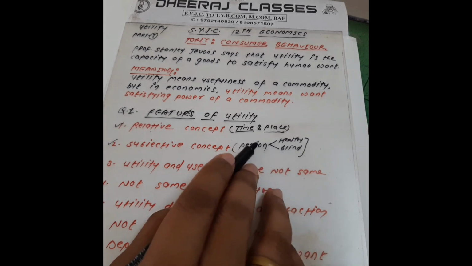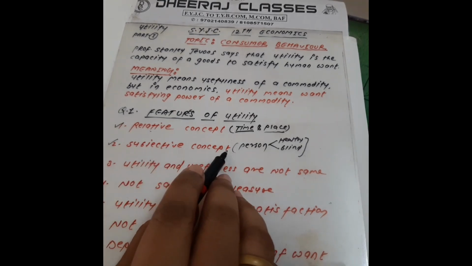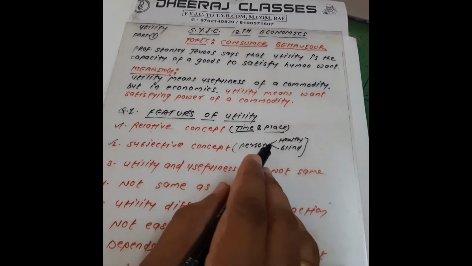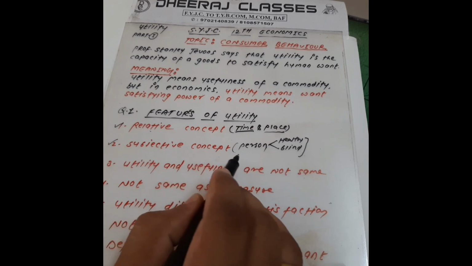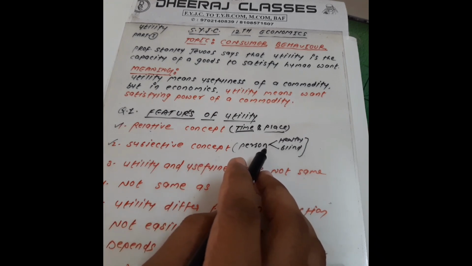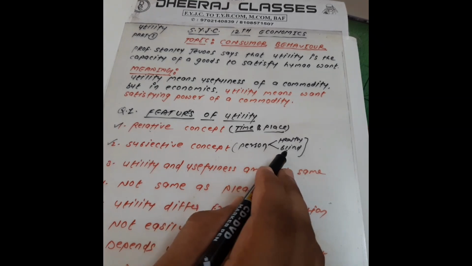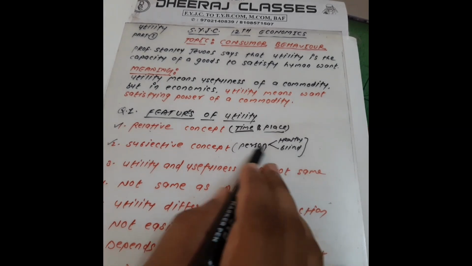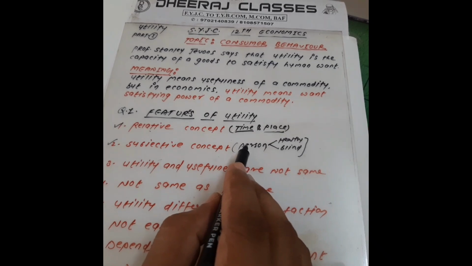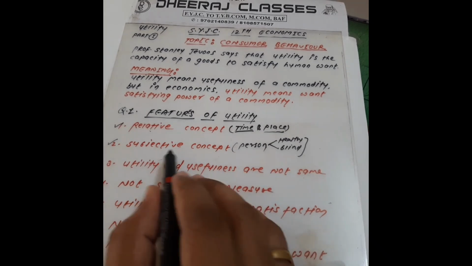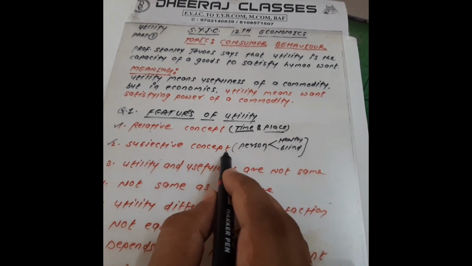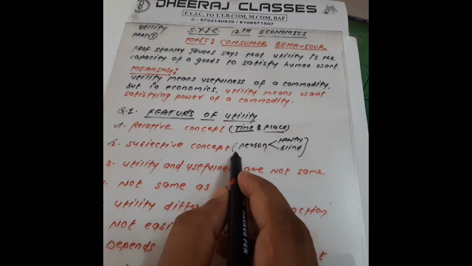So this is the example of a subjective concept, my dear student. Both persons are going to the park, but the healthy person gets more satisfaction as compared to the blind person. Hence we say that in the subjective concept, utility is different from person to person.